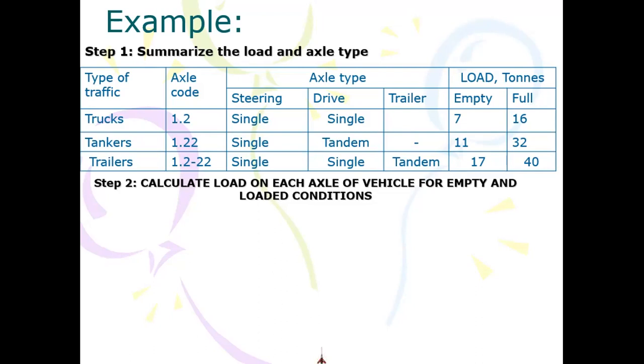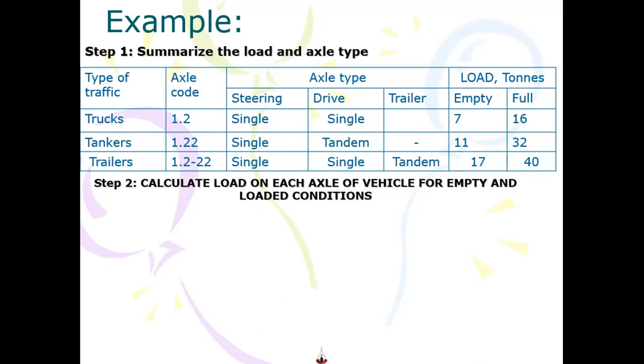It has a single steering axle and the drive axle is a tandem axle. It can carry a load of 32 tons when it's full, and its dead weight, or body weight, is 11. We can also call this the chassis weight in normal terminology.